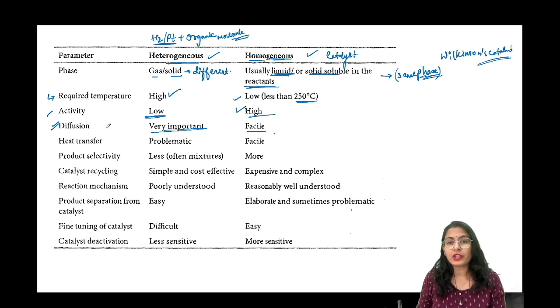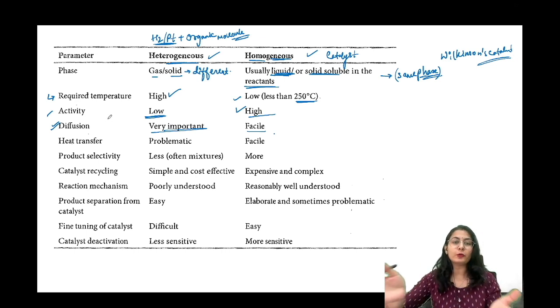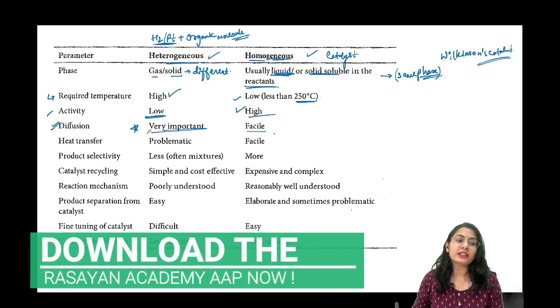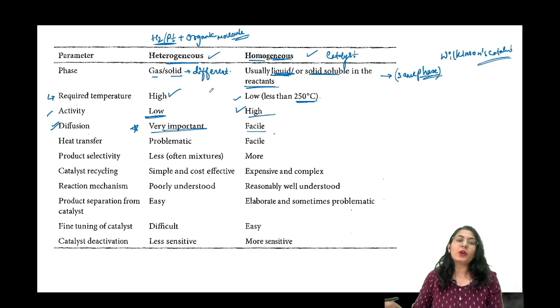What is diffusion? You already know. Diffusion means diffusing into the other medium. So here it is very much rate determining, the diffusion of the molecules onto the surface of, let's say, platinum that we have taken. And here, diffusion is basically easy.